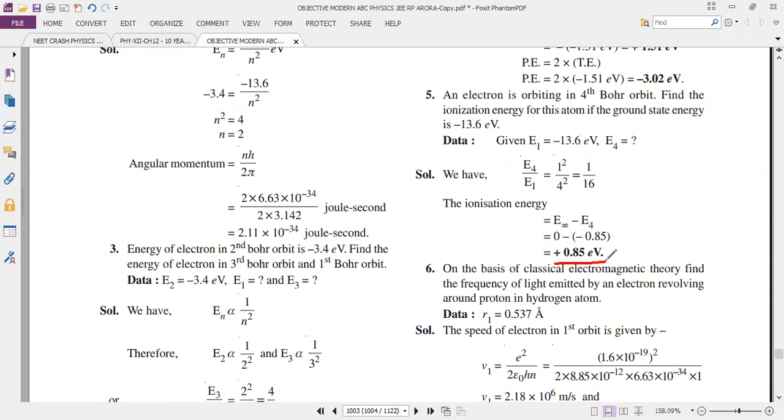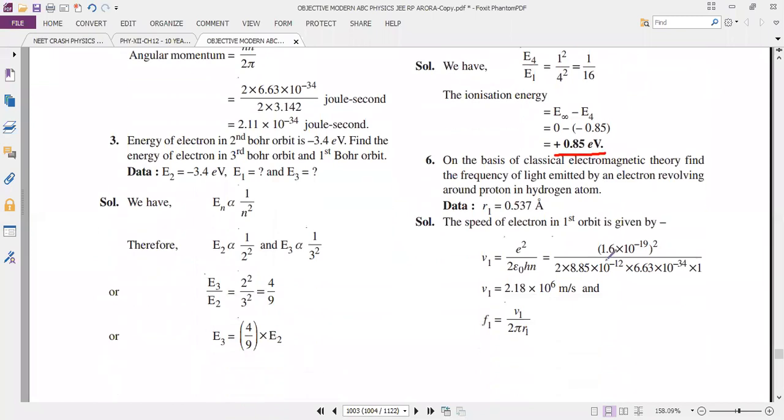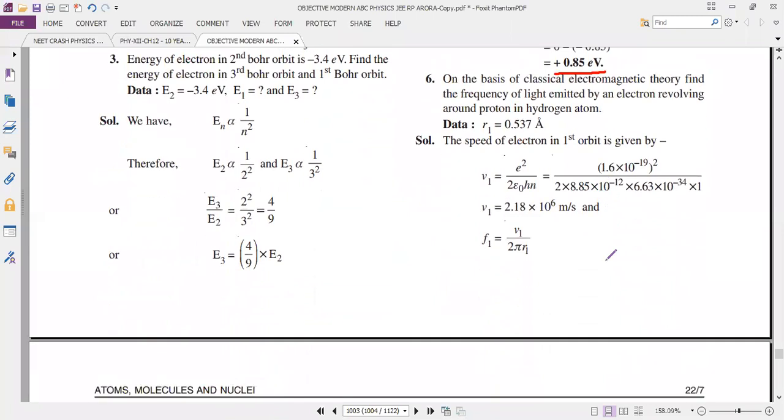Second question. On the basis of classical electromagnetic theory, find the frequency of light emitted by the electron revolving around the proton in a hydrogen atom. They are asking to find the frequency. So the speed in the first orbit, v equals e square divided by 2 epsilon naught h by n.